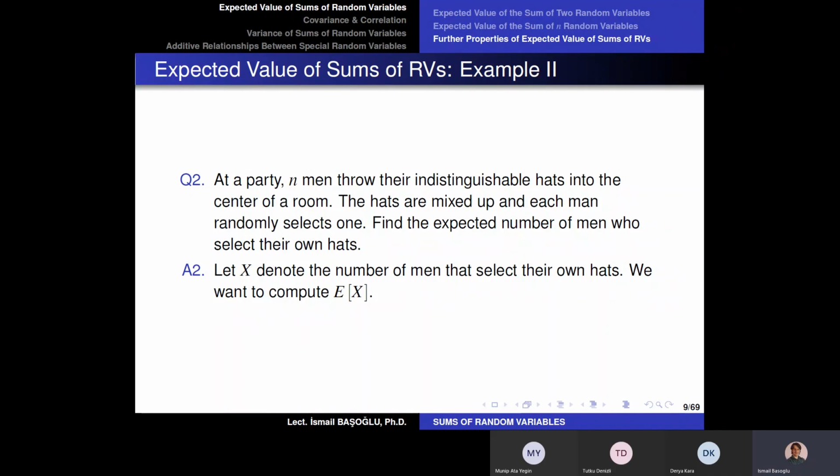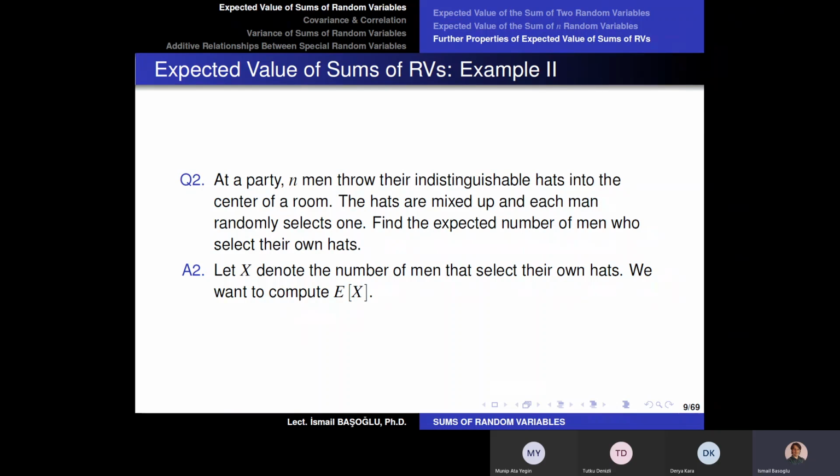With 0.5 probability, the number of men who select their own hats is going to be 2. And therefore, the expected value here is going to be equal to 1. So if there are 2 men, the expected number of men who would select their own hats will be equal to 1, because we have either 2 or 0 with respective probabilities of 0.5.